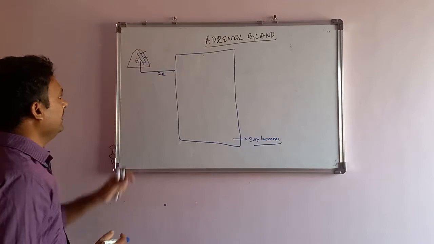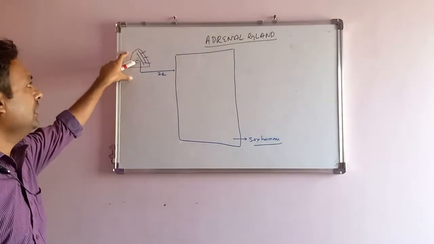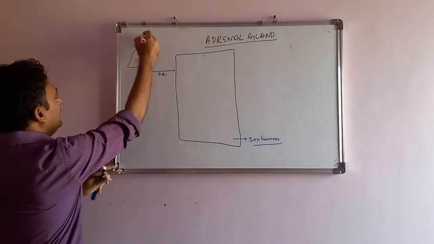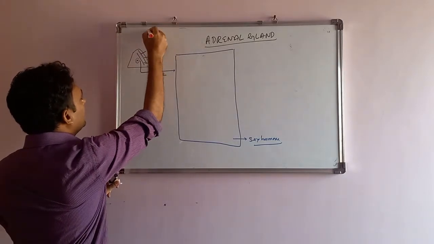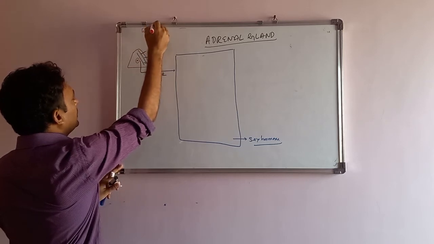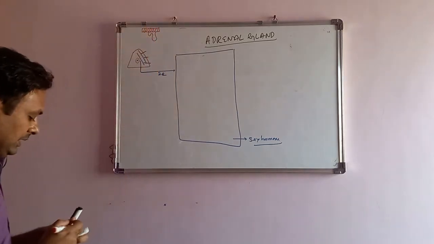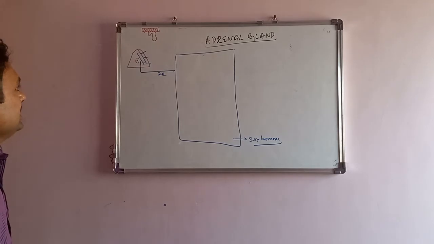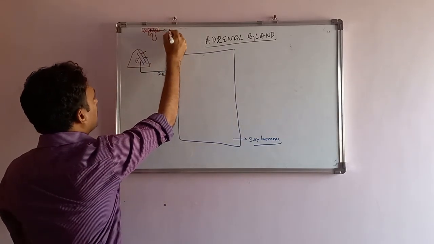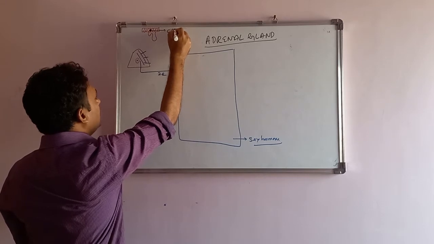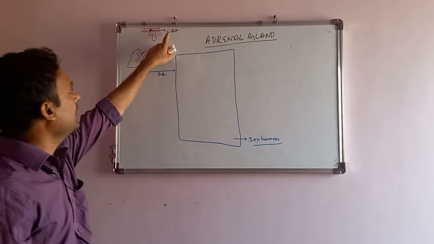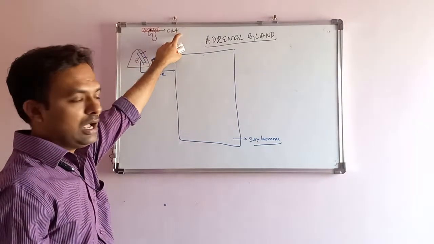The adrenal gland is controlled by the master, that is the pituitary gland present in the brain. This is the hypothalamus and this is the pituitary gland. Hypothalamus will secrete corticotropin releasing hormone.